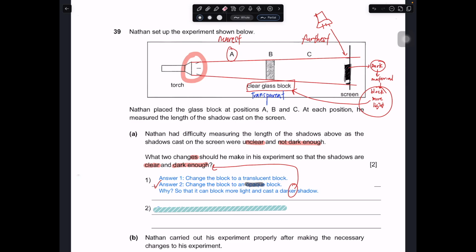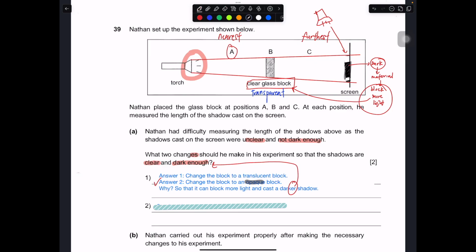So what should he do? He should remove this light, make the room darker, or ensure that the torch is the only source of light. So you can say something like this: conduct the experiment in a dark room, or ensure that the torch is the only source of light. There is no surrounding light that will affect the darkness of the shadow. So these are the possible ways that you can do it. But of course, the easiest answer is to carry out the experiment in a dark room, so that there's no surrounding light that will affect the darkness of the shadow.